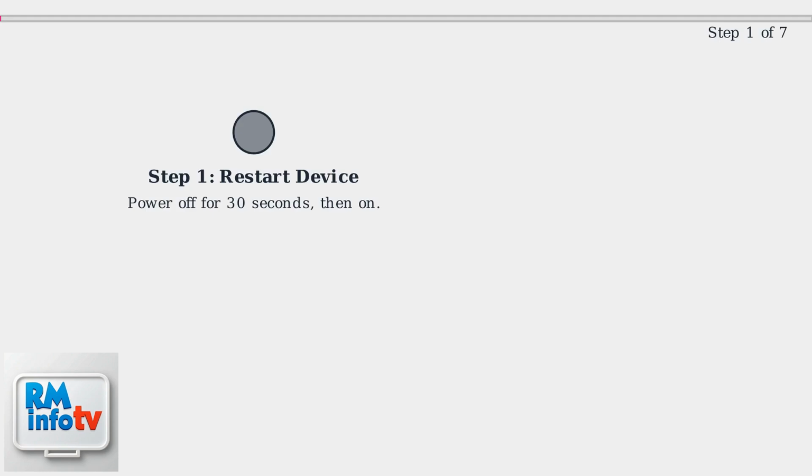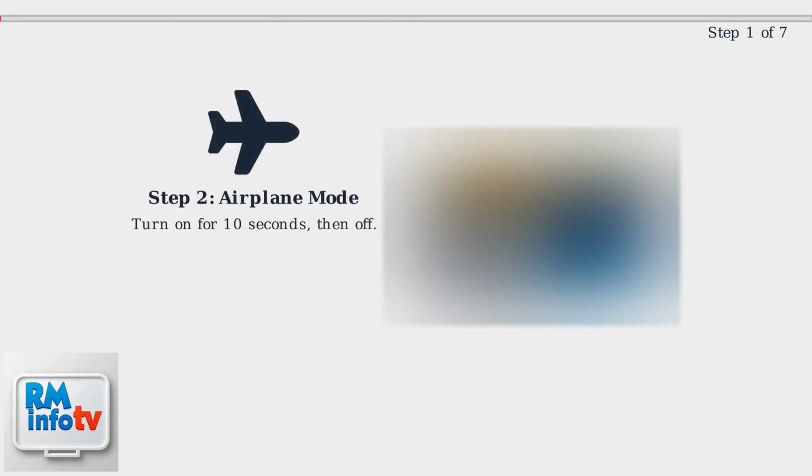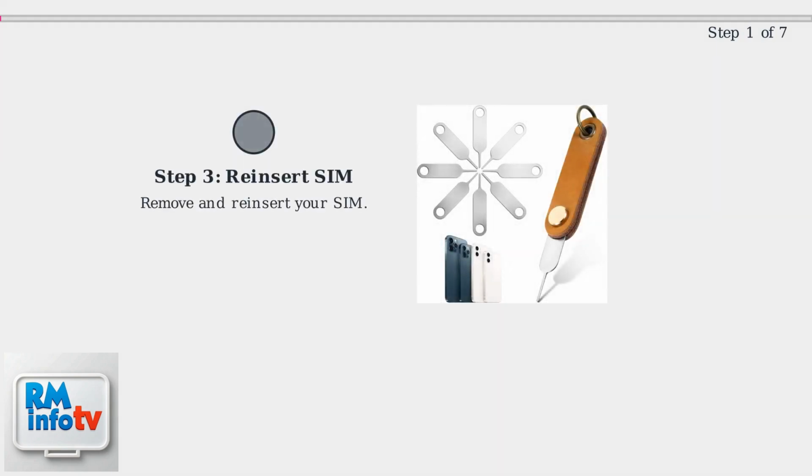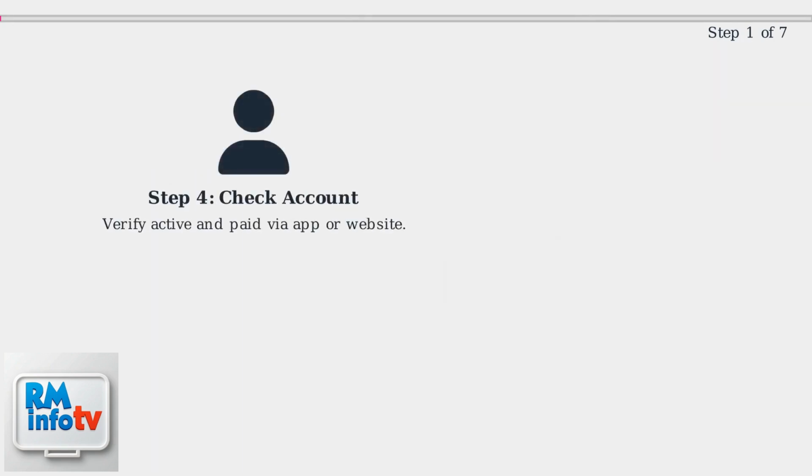If the problem is not widespread, try these solutions. First, restart your device by powering it off for 30 seconds, then on. Next, toggle airplane mode on for 10 seconds, then off to reset the cellular connection. Then, remove and reinsert your SIM card. Ensure your Metro by T-Mobile account is active and paid by logging into the Metro app or mymetro.com.